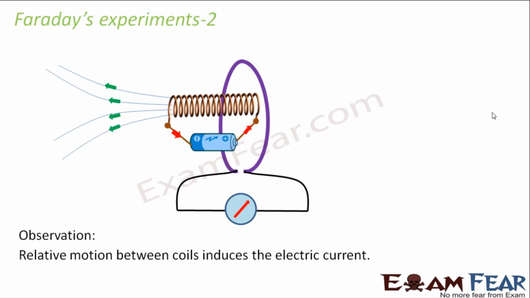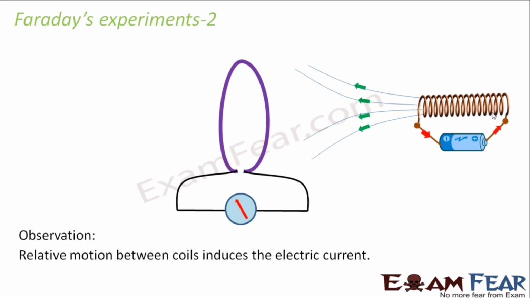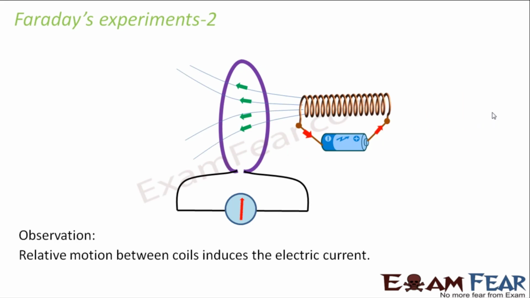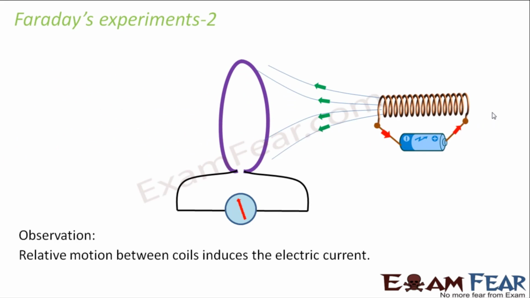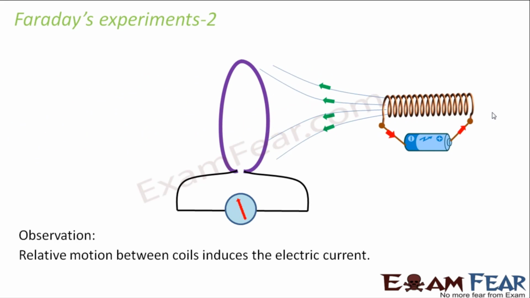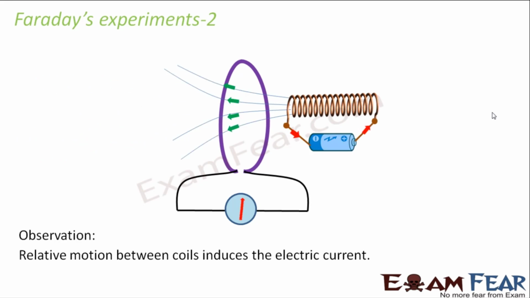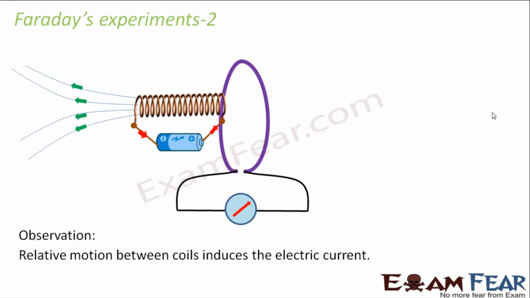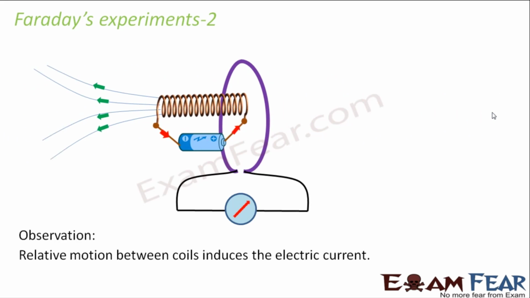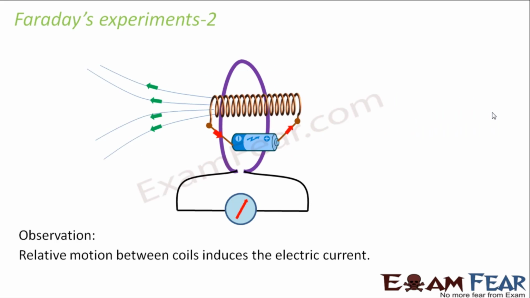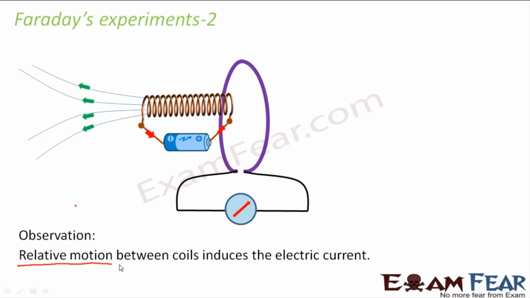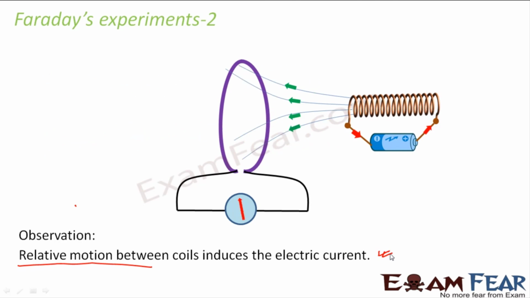Now what was observed? As the second coil was brought near the first coil, deflection was observed and the effects were similar to the previous experiment. In this case also, if we moved the coil faster, the deflection was more. When the coil was brought nearer and when it was taken away, the deflections were in opposite directions. So he observed that relative motion between two coils induces electric current. Right? So now he performed this experiment with a coil.